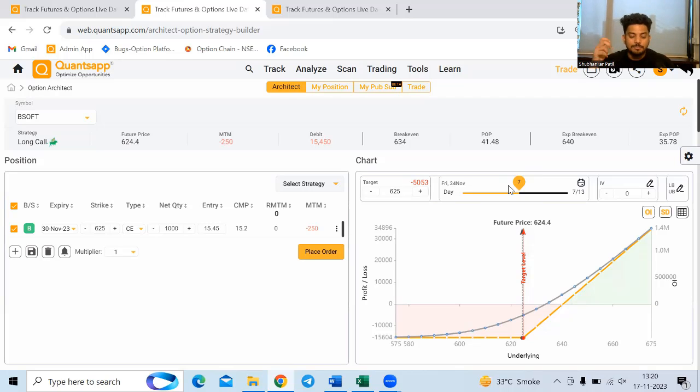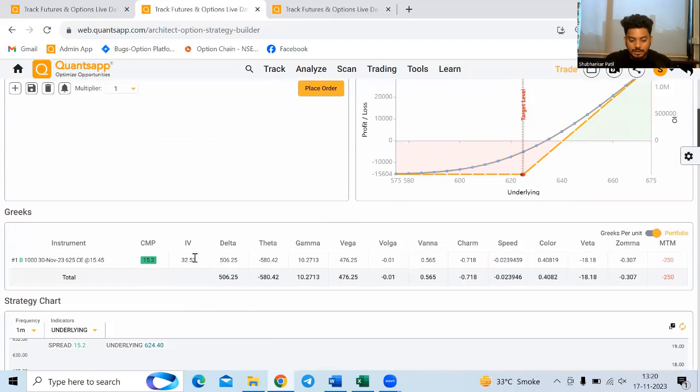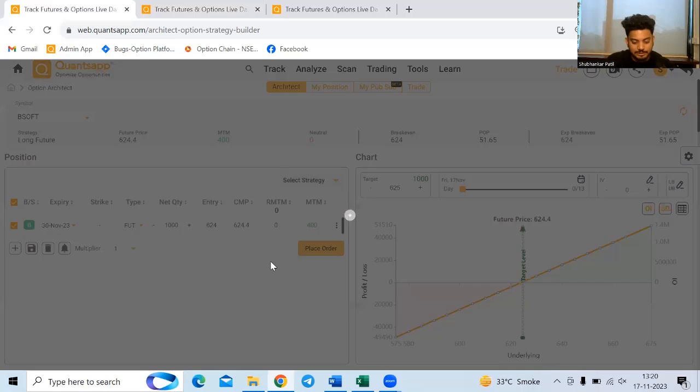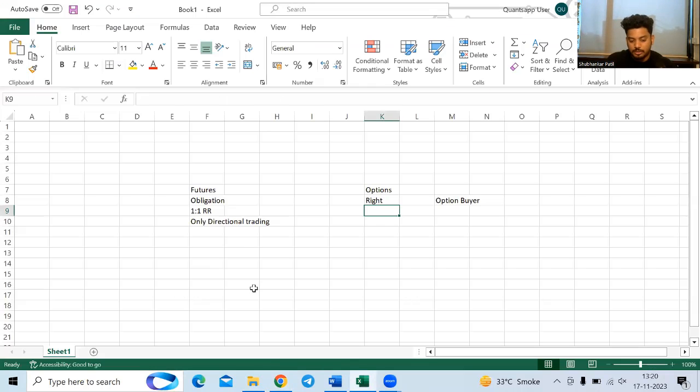Time will kill its premium, it will take away the premium, and eventually that will be a loss for the option buyer. Not just that, options are sensitive to other variables too, like implied volatility, where every small movement in implied volatility affects the option premium. We will come to that, but for now just understand one thing: no Greeks are affecting futures.